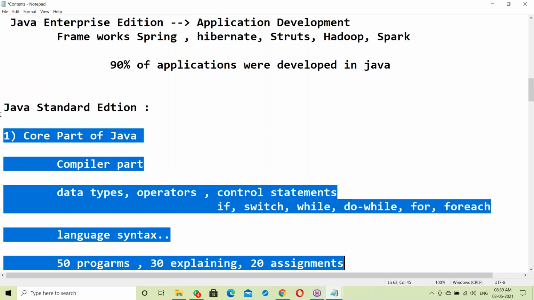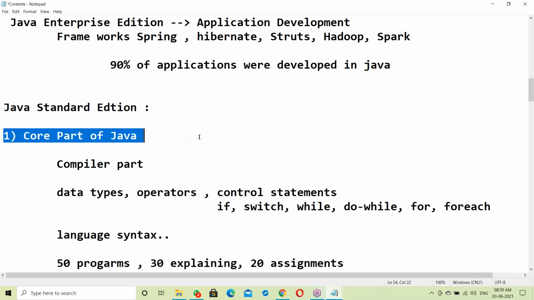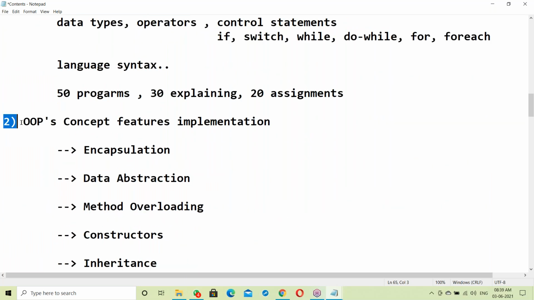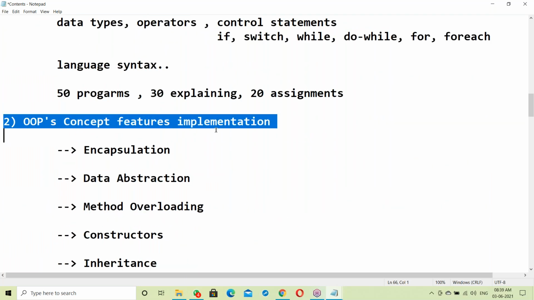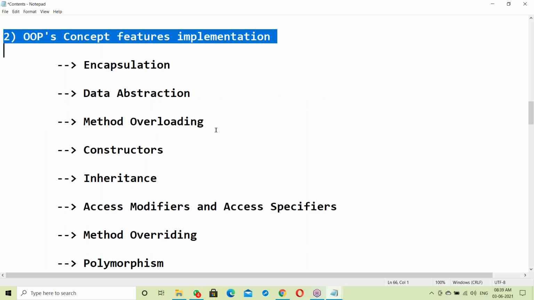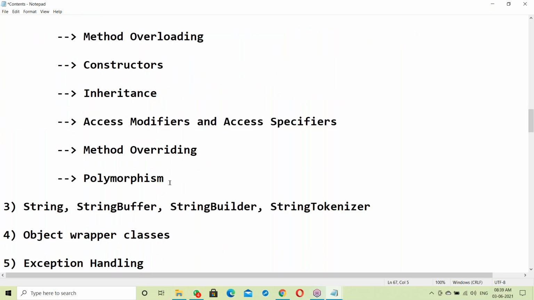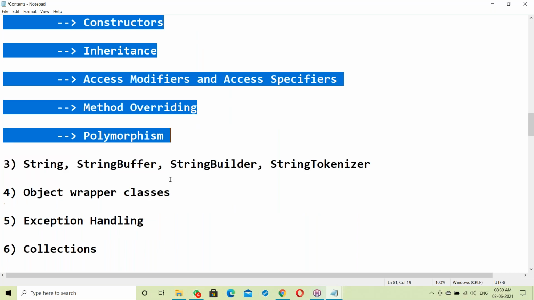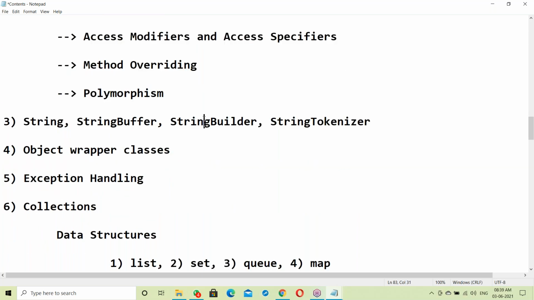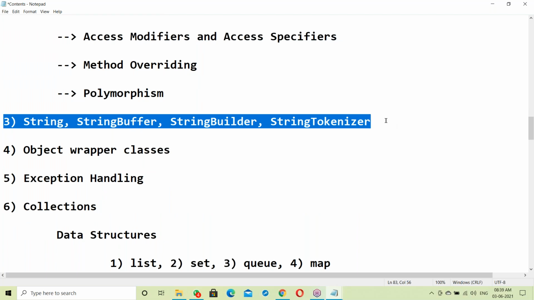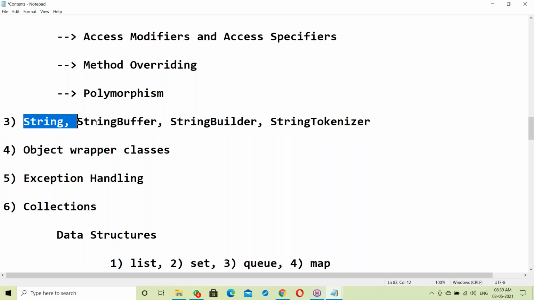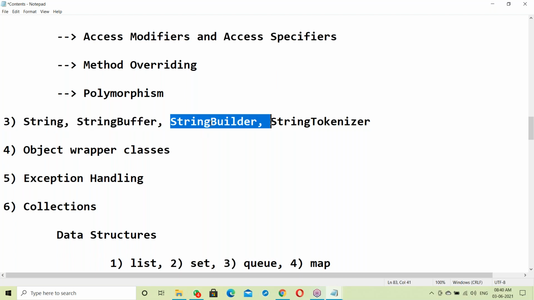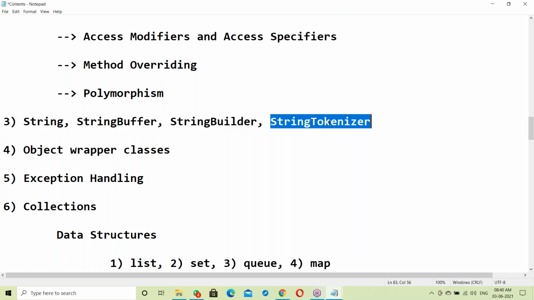After the core part of Java in SE, next is OOPS concepts and features, OOPS implementation in Java. Next, string buffer, string builder, string tokenizer. These are string handling classes for different scenarios. Depending on requirements, in some cases we use string, in some cases string buffer, string builder, or string tokenizer. We'll discuss them very clearly.